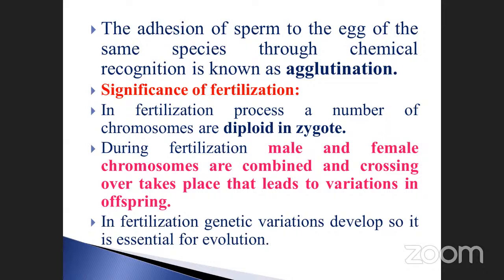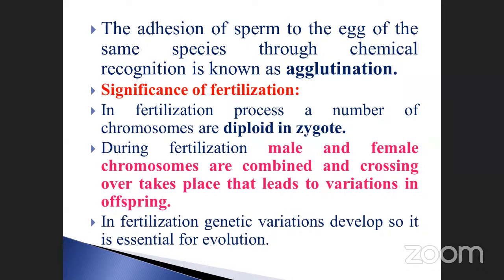So the male and female chromosomes are combined and crossing over takes place, that leads to variation in offspring. Already we studied, isn't it? Because we are all offspring, we are the combination of both the mother as well as the father chromosome. So we are always varied offspring.